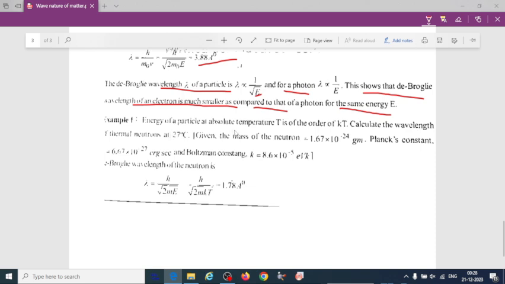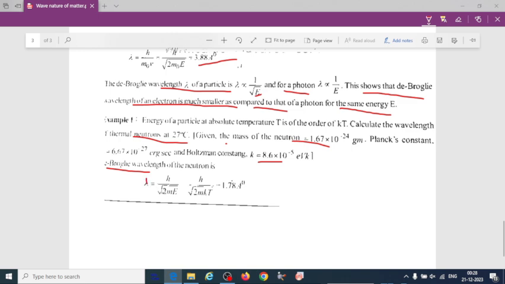Energy of a particle at absolute temperature T is of the order of kT, that is Boltzmann constant into temperature. Calculate the wavelength of thermal neutrons at 27 degrees Celsius. Here they have given some required parameters: the mass of the neutron, Planck's constant, and Boltzmann constant. Then the de Broglie wavelength of a neutron: first write down the formula.